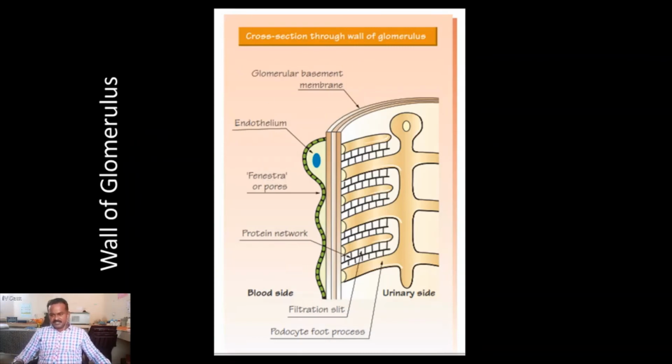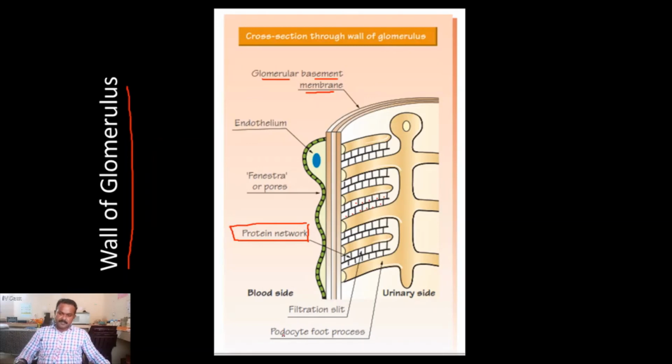This is the cross section of the wall of the glomerulus, which does a very important function. This is the basement membrane, the glomerular basement membrane, the double membrane. The membrane is composed of a protein network called collagen. The collagen proteins act like a filter. This is the filter pore. Here the molecules are allowed from the blood to the filtrate.